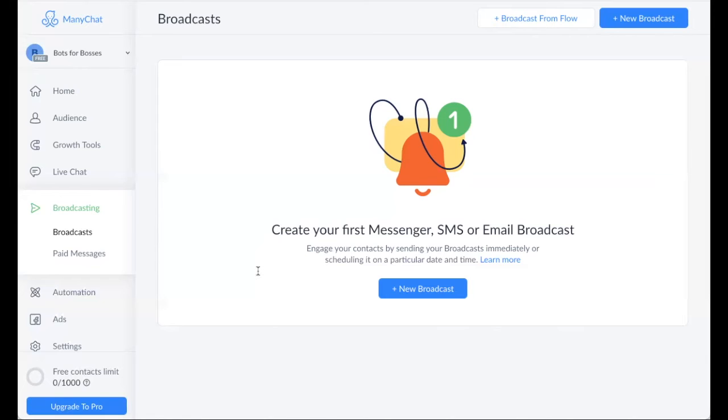So if somebody opts into your bot and your bot's all about, say, daily updates on social media trends, and you tell people clearly, hey, I'm going to be messaging you once a day to give you social media updates, then okay, cool. All good. You let them know, you were super transparent. Then you can send these subscription broadcasts at any time because you made it really clear, right? If you don't make it really clear, that's no bueno.